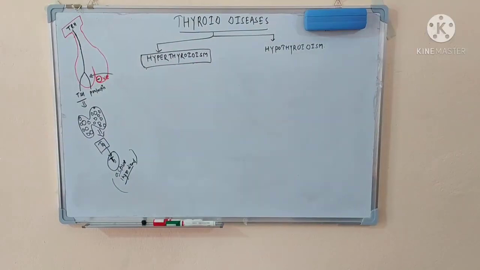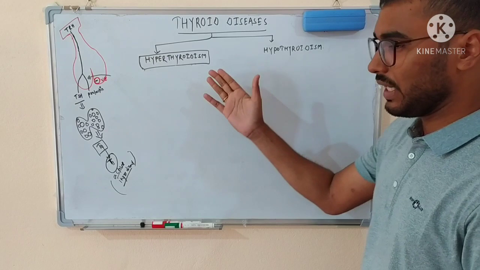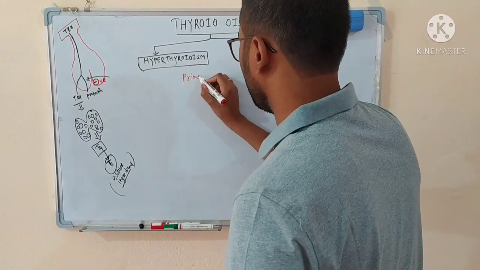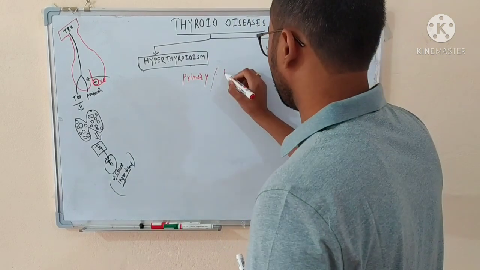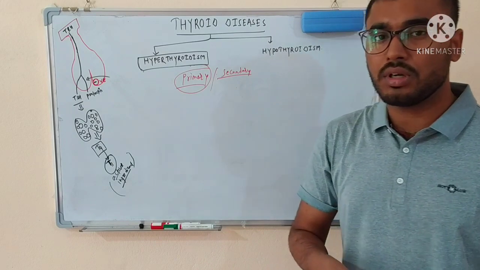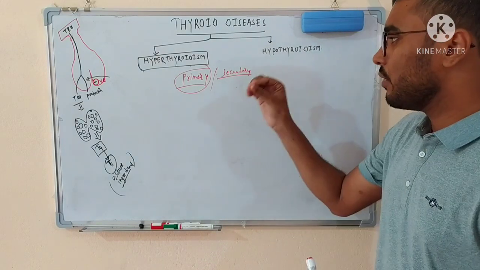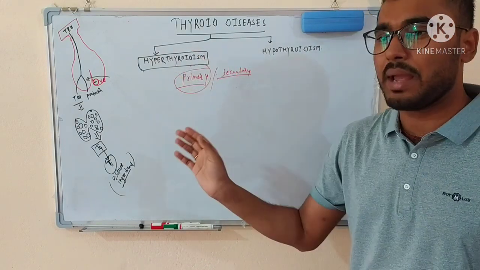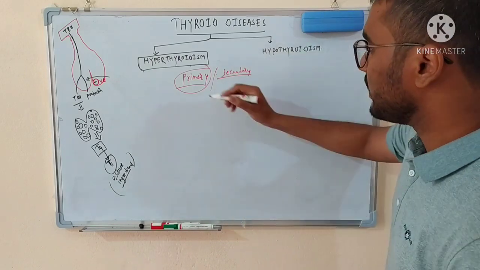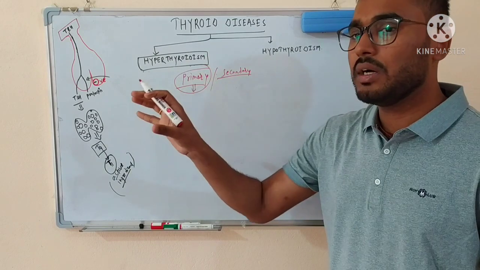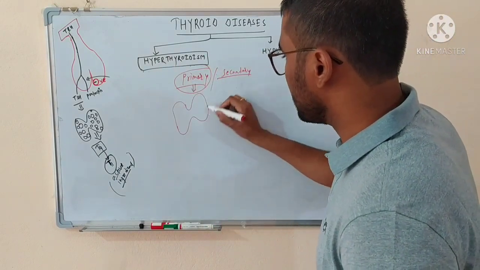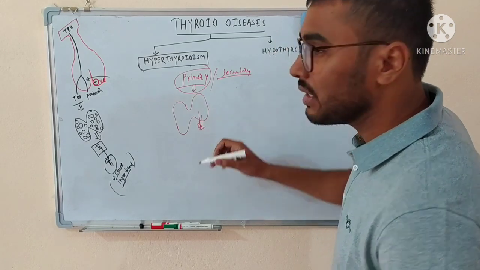So we are basically discussing the different causes of hyperthyroidism. We discussed Graves' disease. Let me explain that there are two main things: primary hyperthyroidism and secondary hyperthyroidism. Primary means the problem will be in that particular part. While I'm saying primary hyperthyroidism, it means the problem should be in the thyroid gland itself. So let us suppose what happens in Graves' disease. In Graves' disease, the thyroid gland is basically producing a large amount of hormone.